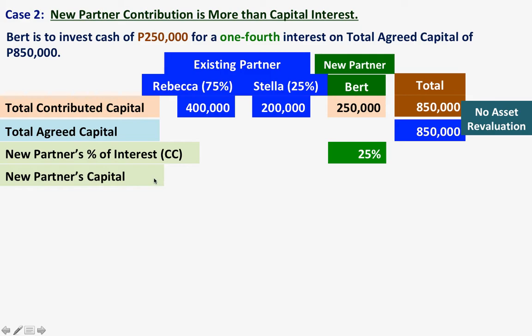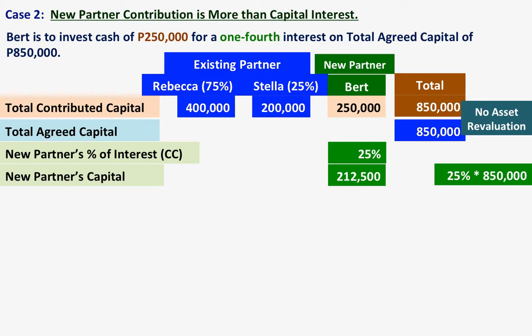The new partner's capital credit will be 25% of 850,000, so that will be 212,500. Take note, class, that Bert contributed 250,000, but he was only given 212,500 as his capital credit.